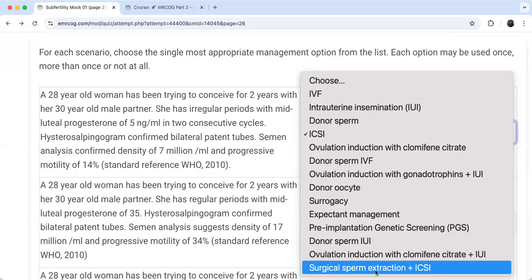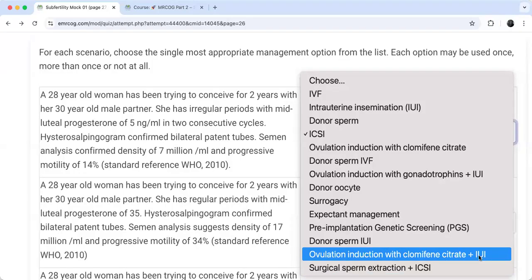This is a treatment that can help in obstructive azoospermia, when the factory is fine, the higher centers are intact, but the problem is in the transportation. So I can overcome this problem by surgical sperm extraction, getting the sperm and performing ICSI, right? So it's not the case here.